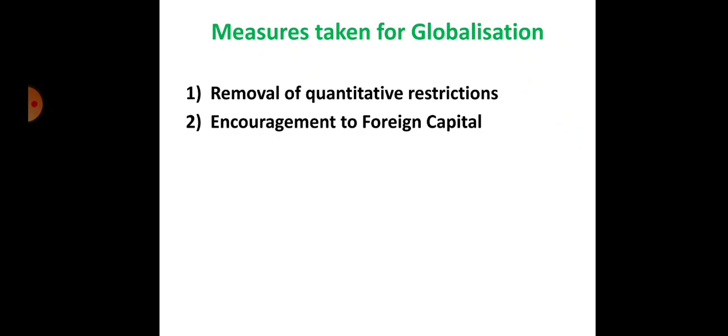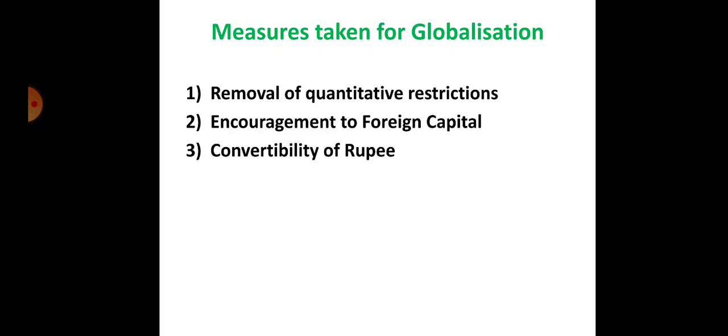Then second is the encouragement of foreign capital. See, FDI is the most important part. Every time our Prime Minister also attracts FDI. They also create a different atmosphere and support for FDI. The government has opened the economy to foreign investment. As a result, foreign capital is attracted towards various sectors. The Indian economy has become a part of the global economy. So that's why we encourage foreign capital.